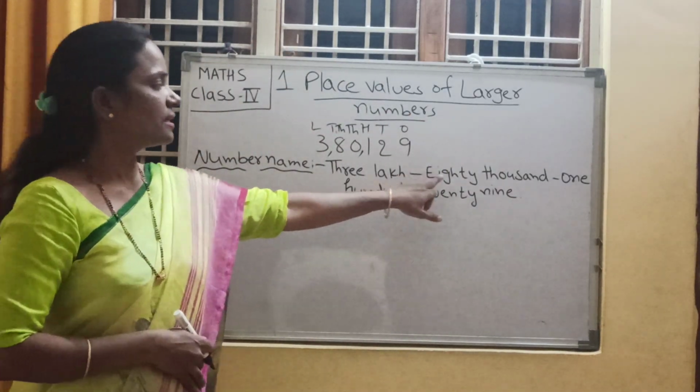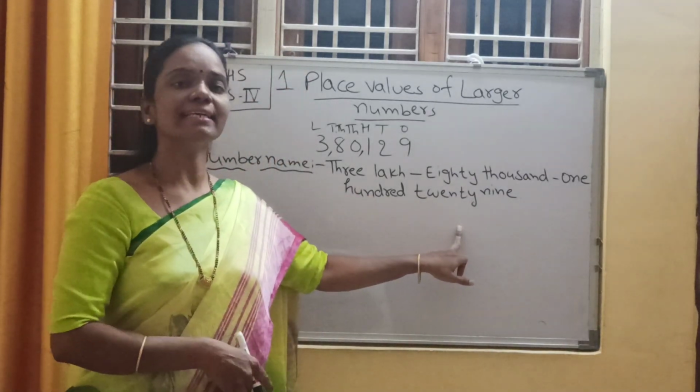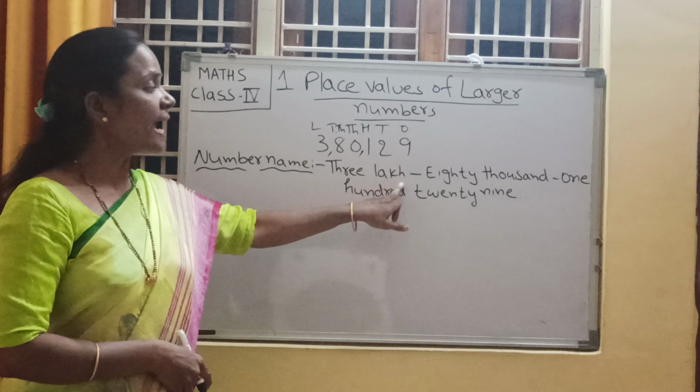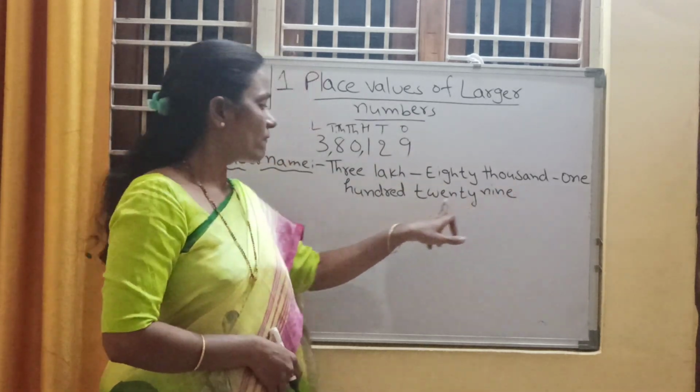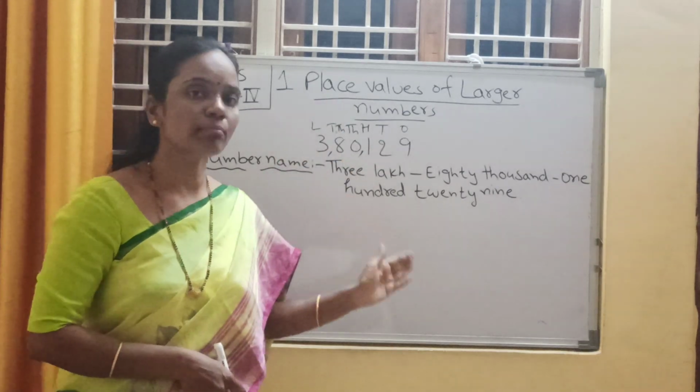Three lakh 80,129. Once again read, all of you. 3,80,129 is a 6-digit number, a larger number.